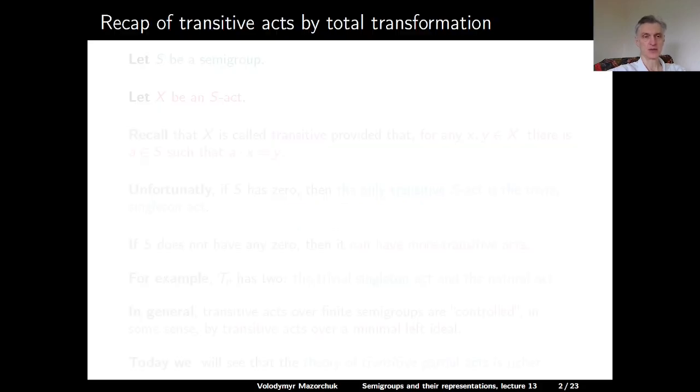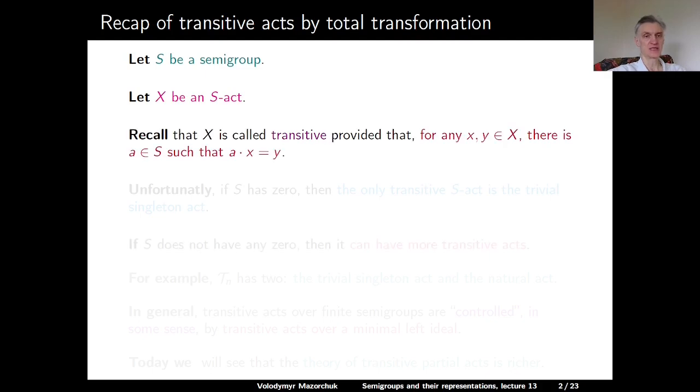Let us recall the notion of a transitive act over a semigroup by total transformation. Let S be a semigroup and X be an S act. Recall that X is called transitive, provided that for any x, y in X, there is an element a in S such that a applied to x gives y. Unfortunately, if S has a zero element, then the only transitive S act is the trivial singleton act.